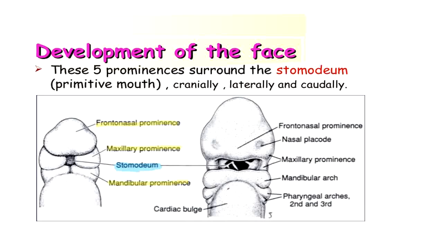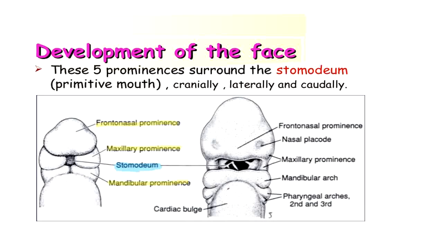This is the prominence of the developing heart, which is also known as the cardiac bulge, as you can see. So we take a little bit later stage. This is the frontonasal prominence. It has become larger, and it has been formed due to proliferation of mesenchyme lying on the cranial aspect of the developing forebrain.